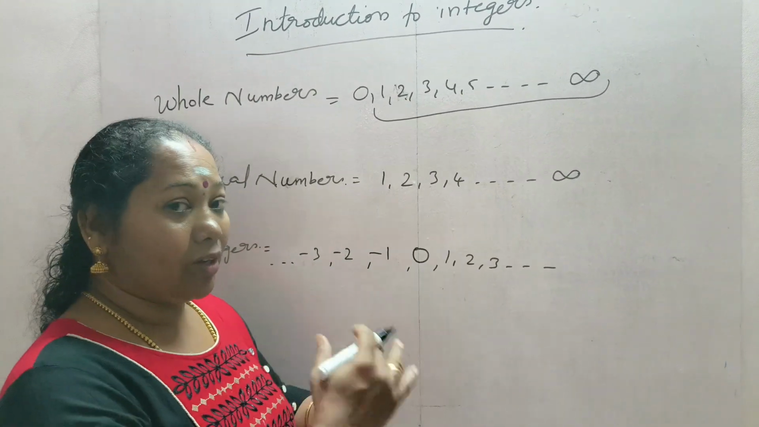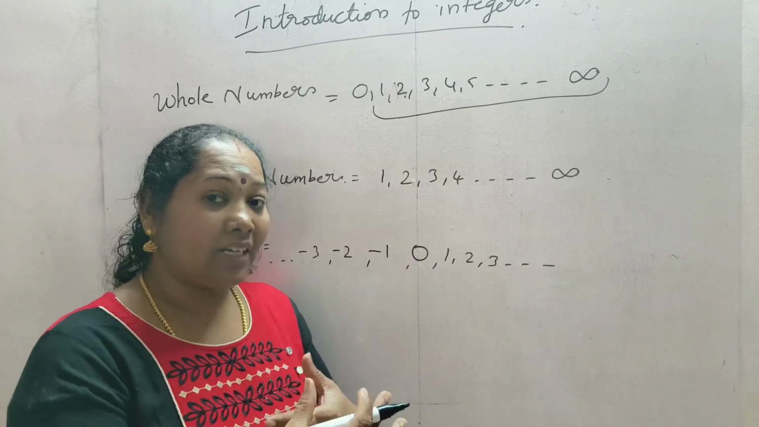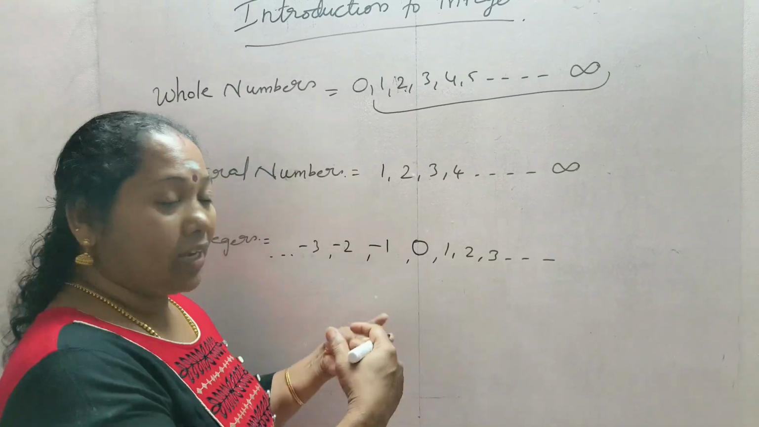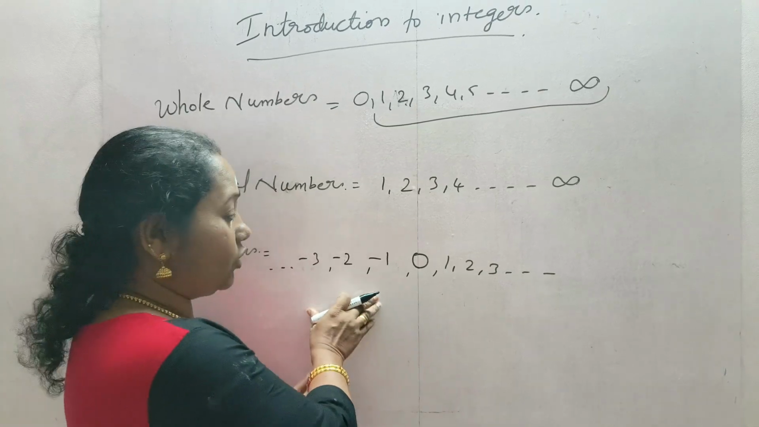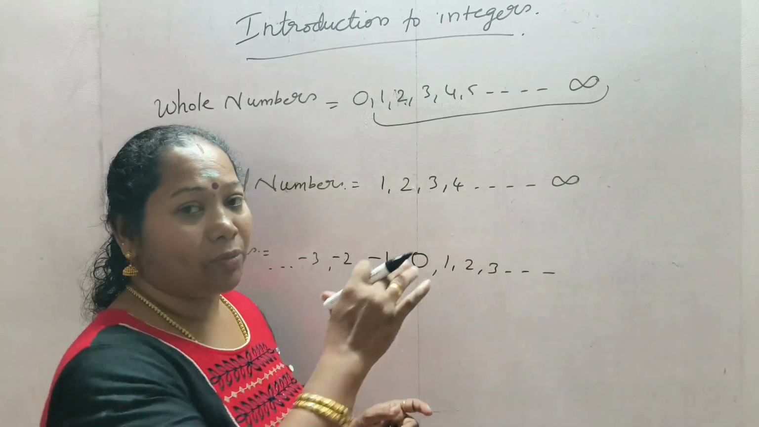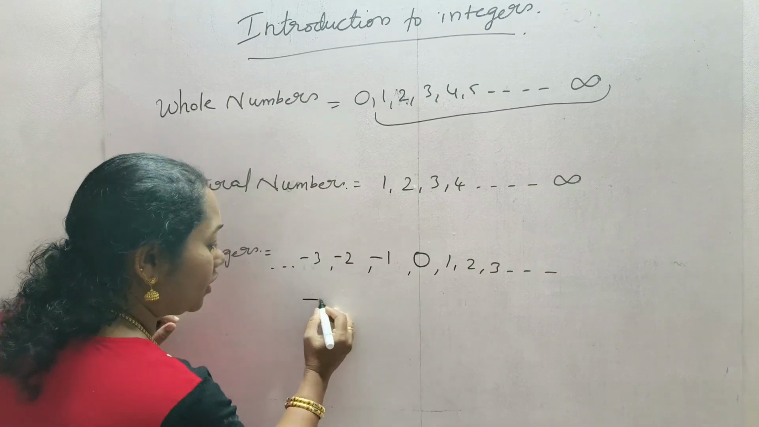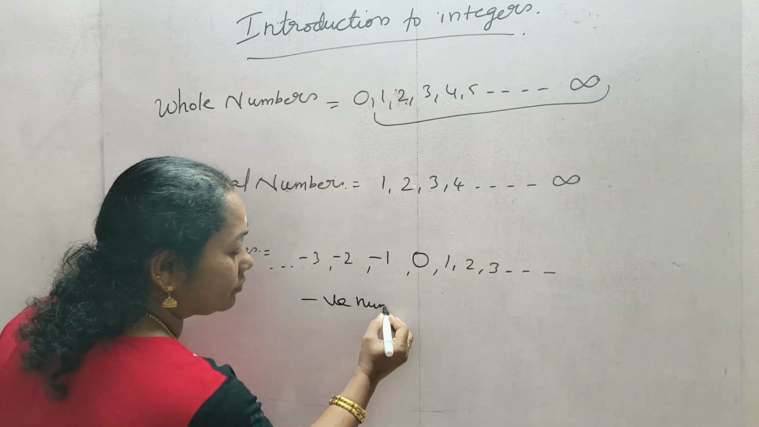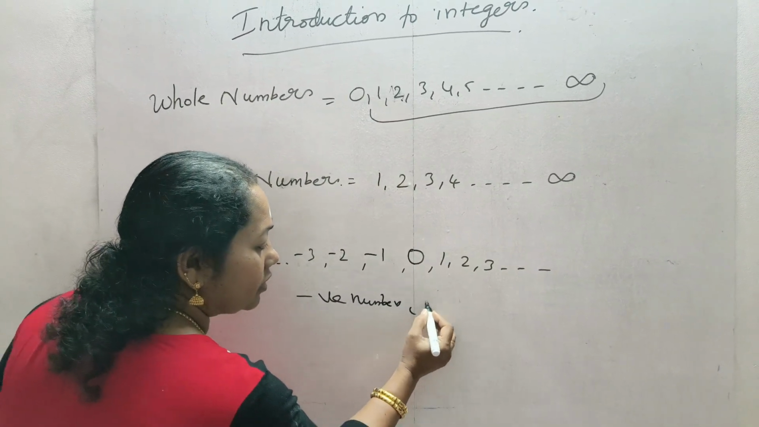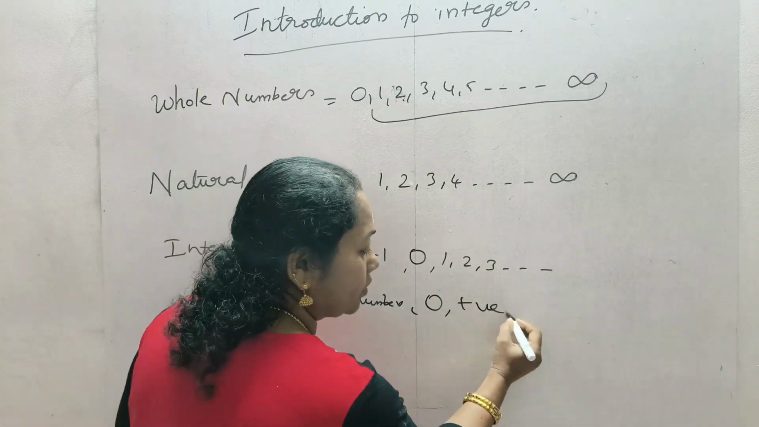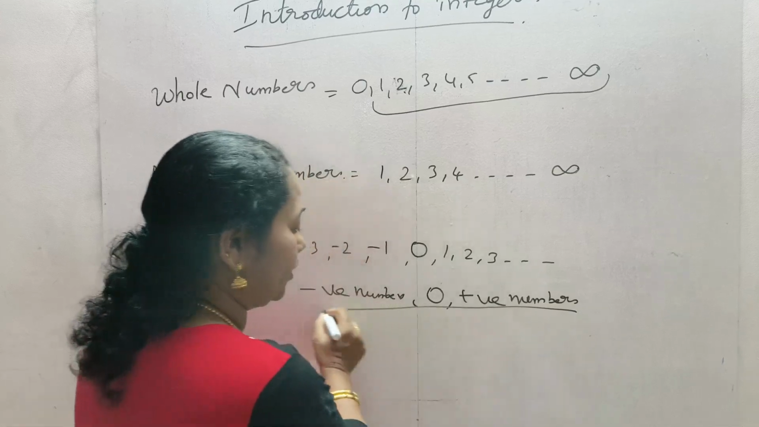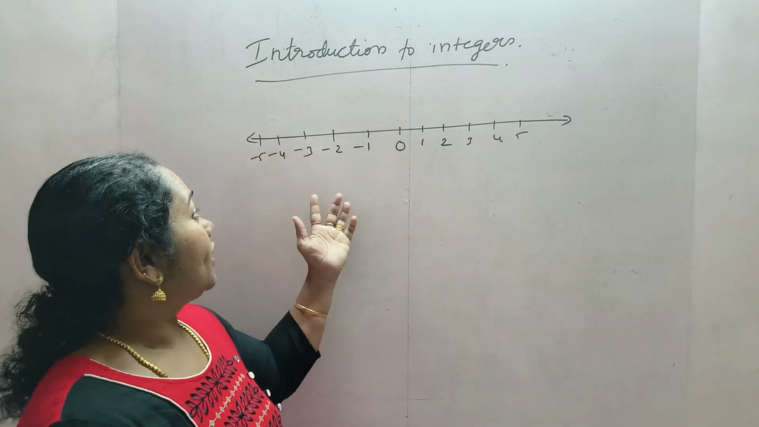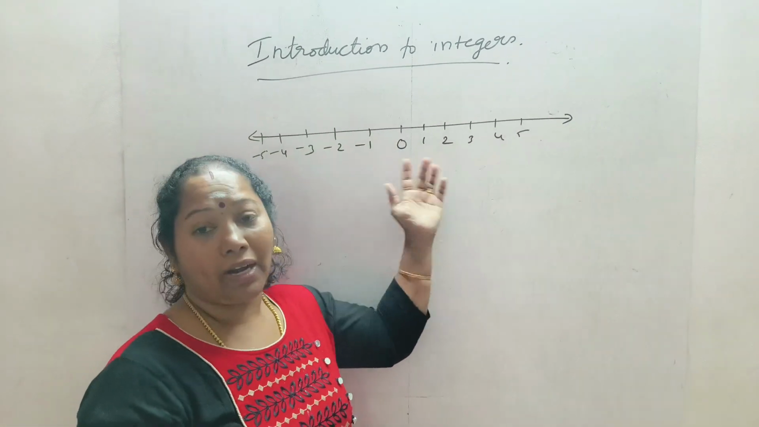Okay, we will study it in detail in the future classes, in class 7, class 8. Now this is for class 6. So here, what are integers? Negative numbers, 0 and positive numbers are called integers. Okay. Now let us see what are integers in a number line.